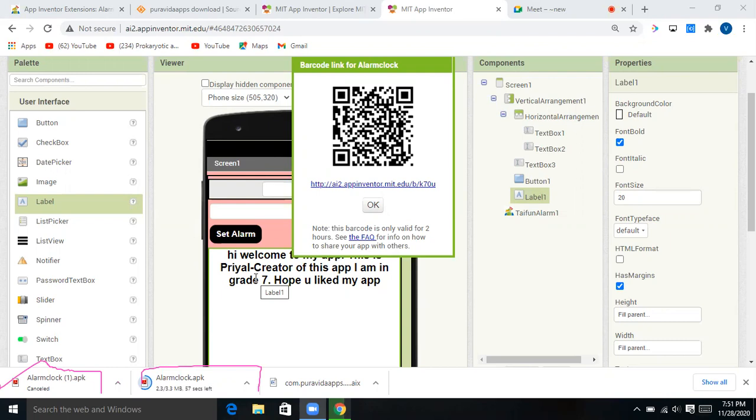It is downloading. It will take some time guys. So see guys, our APK is ready. Let's open it.